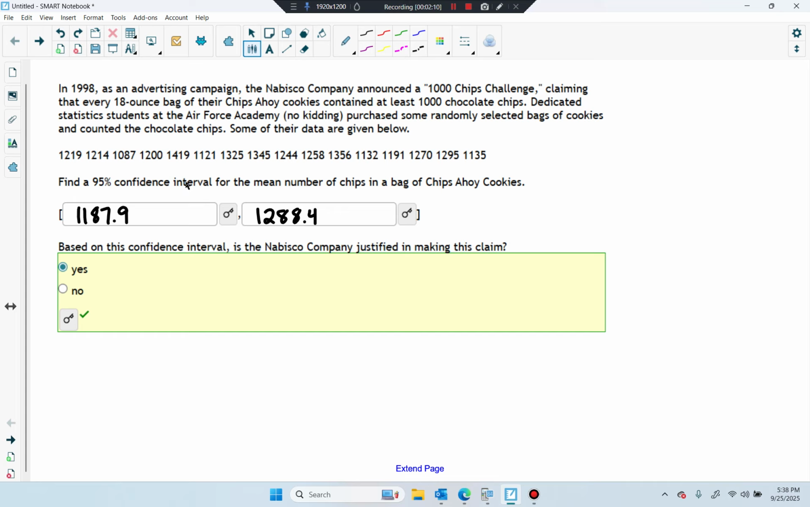So based on this interval, is the company justified making this claim? Yeah, we're 95% confident that it's got to be between these two. And since this number is greater than 1,000, we know that the mean is most likely greater than 1,000. So we can say yes. If our interval went from like 800 to 1288, well, then we're not sure if it's at the low end of this interval or not, so we can't really make this claim. But even just looking at the data, you can probably tell because every single bag has over 1,000 chips.